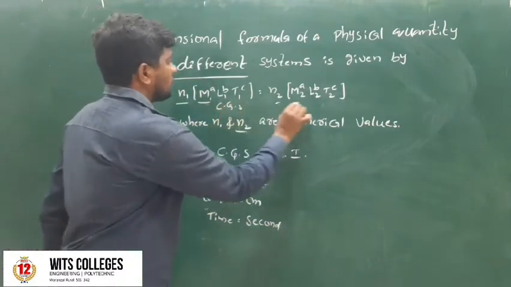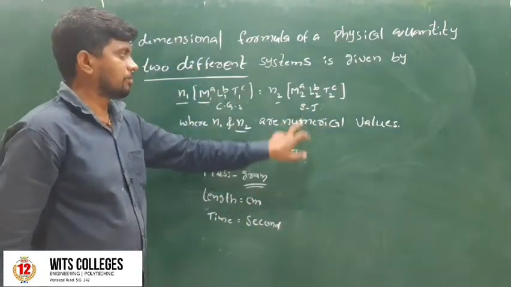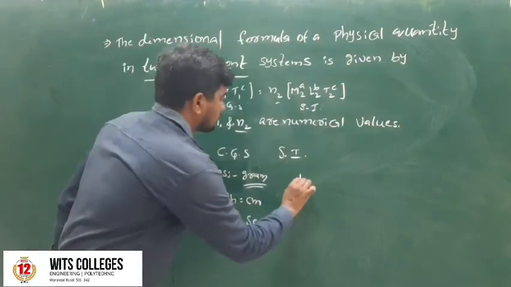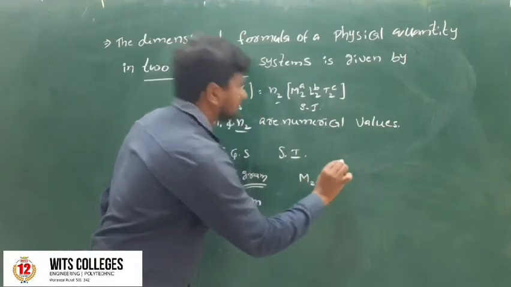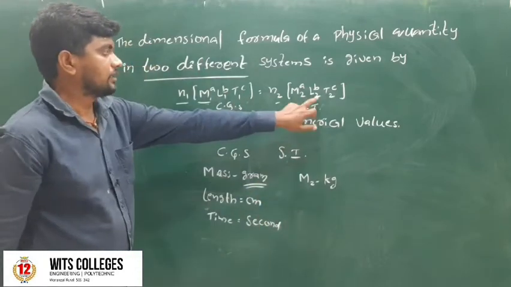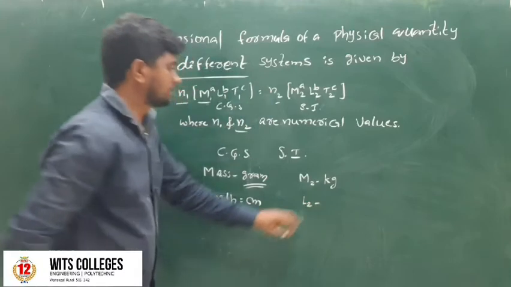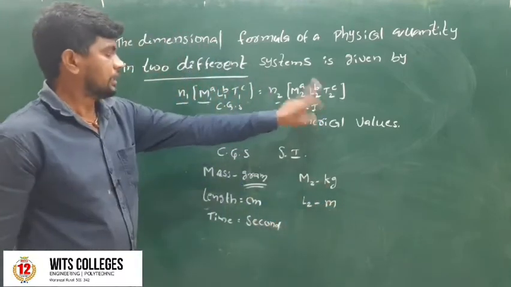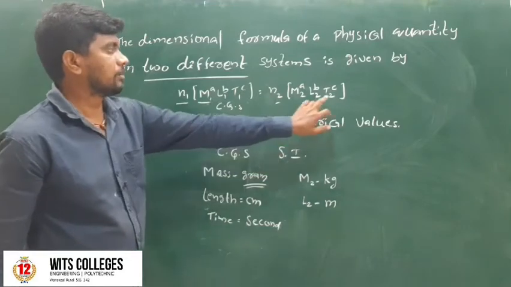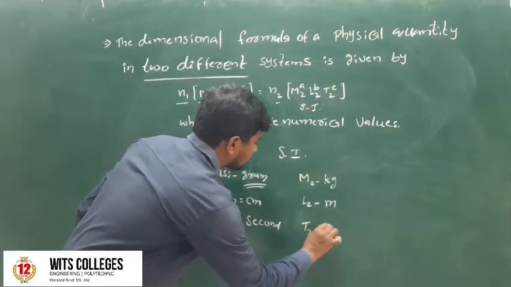This is the SI system. In the SI system, the mass M2 is kilogram, the kg. The SI system length L2 is the meter. The SI system time T2 is second.